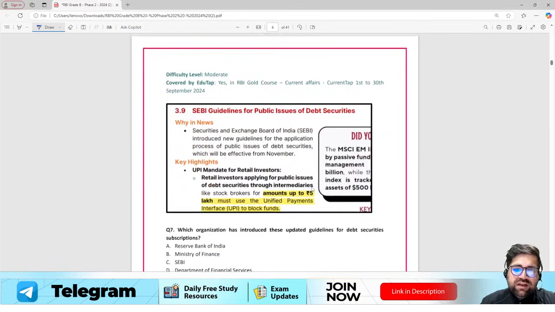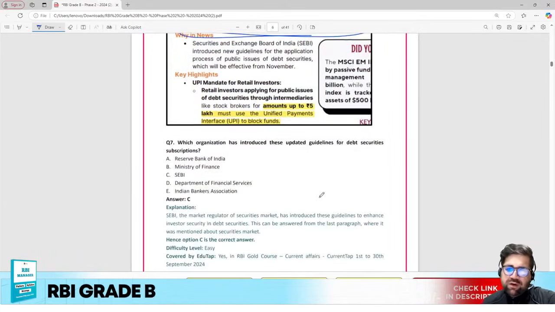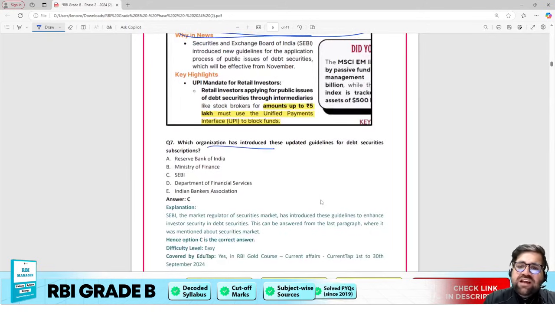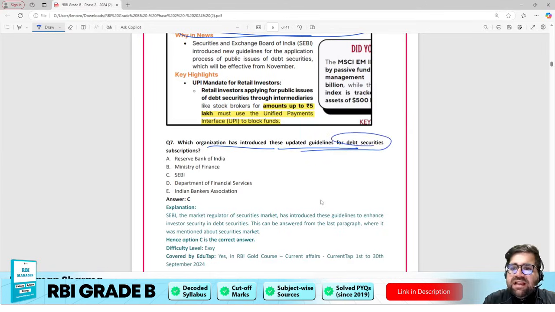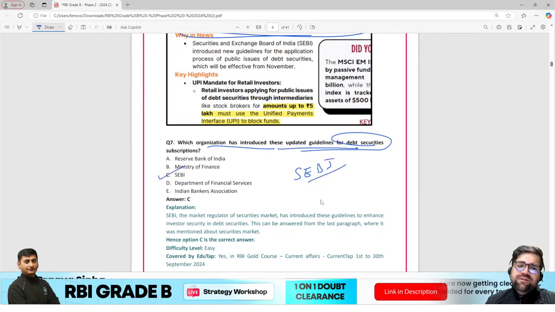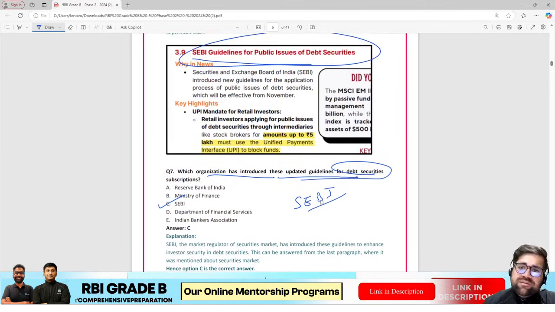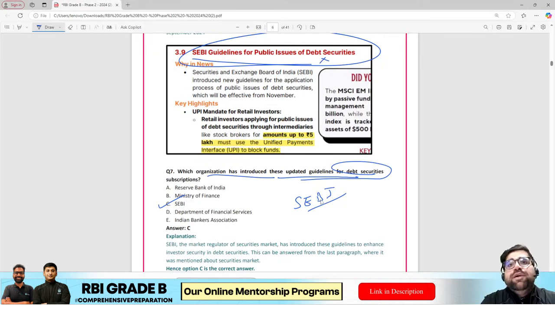Next question is related to, again, the same SEBI guidelines which were beautifully covered in our course. Which organization has introduced these updated guidelines for debt securities? We all know the answer will be SEBI. It will not be RBI, rather the answer was SEBI. SEBI is the main regulator for your securities market, and in securities market, you have debt securities and equity securities.